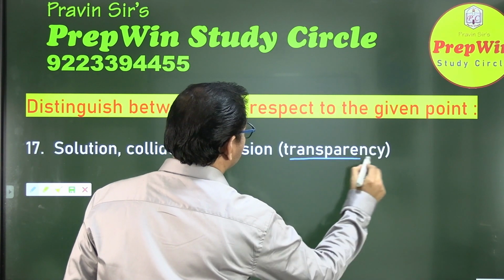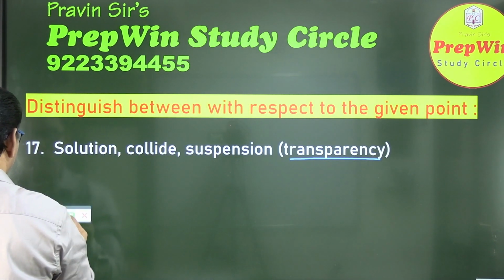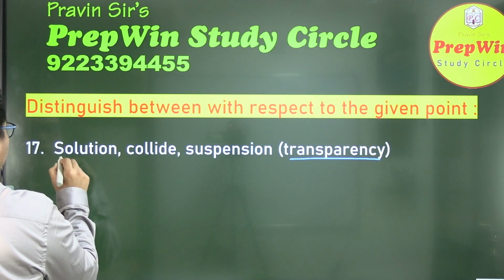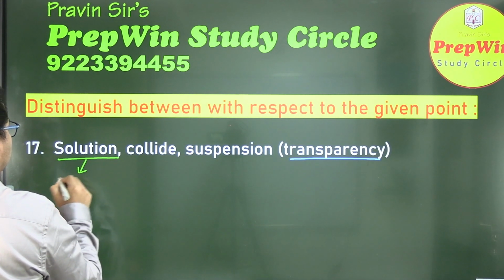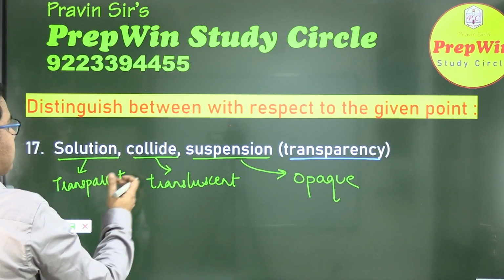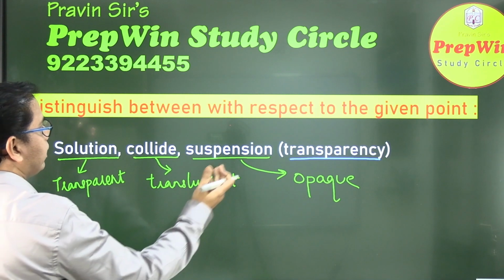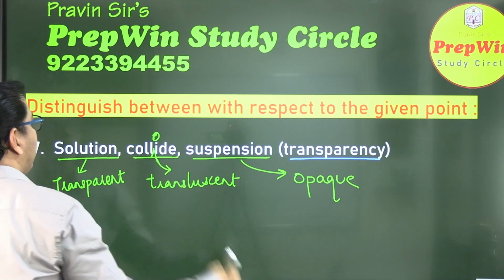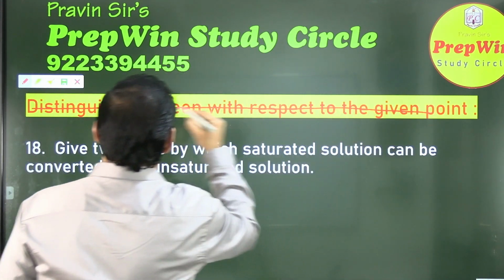You have to answer based upon transparency. Let me write the answer, then I will take your answer. Tell me whether I am writing right or wrong. Solution is transparent, colloid is translucent, and suspension is opaque. Spelling mistake, so OID, right now? Okay, this question is answer in short.